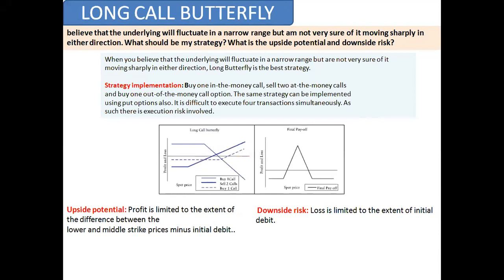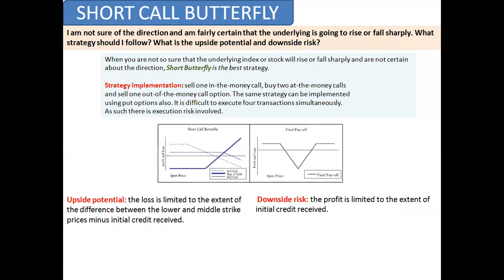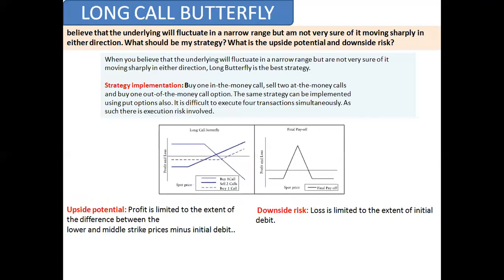Okay. The same thing you can apply with puts, but this butterfly strategy will give you minimum profit and minimum loss. But handling this long call butterfly and short butterfly is very tedious, because there are four call options, and if you're selling two calls and buying two, it requires around 2 lakh rupees.